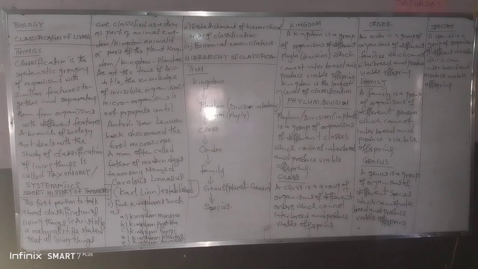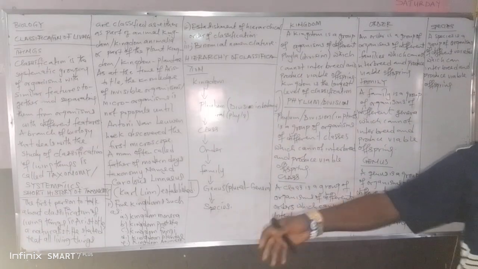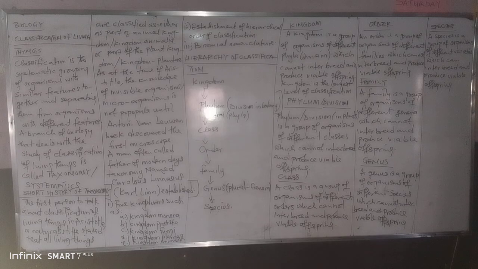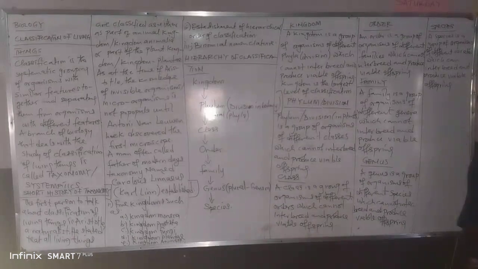If you look at the beans family, you see that we have white beans, we have red beans. You can cross the white and the red beans together to get another type of beans. We have white rats, which we call albino rats, and black rats. You can crossbreed the white rat with the black rat and they produce black and white. In genetics, when we get to codominance, non-Mendelian inheritance, we'll talk about that. So members of the same species, even though they are of different varieties, can interbreed and produce viable offspring.